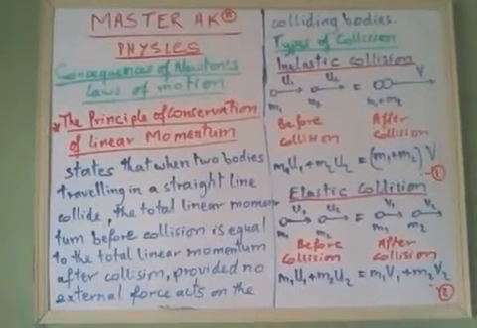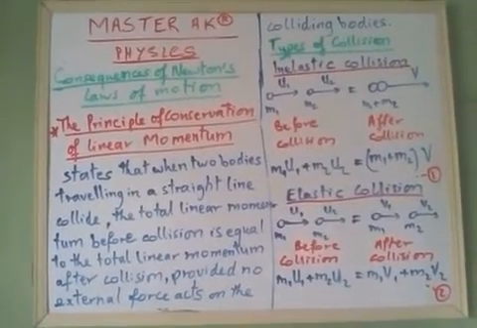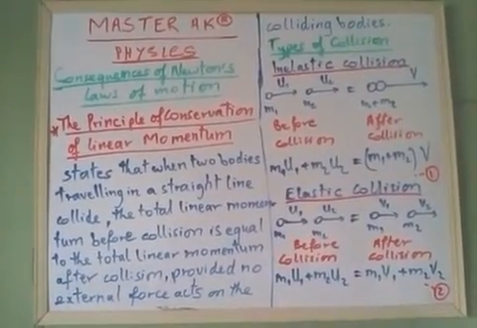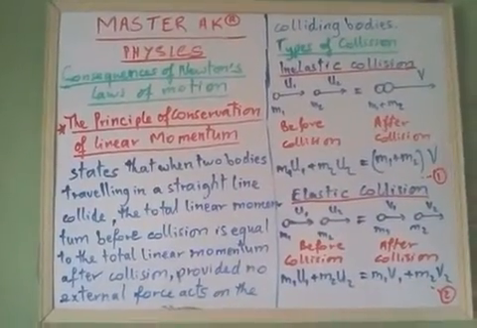Today we want to talk about another consequence of Newton's law of motion, which is the principle of conservation of linear momentum.